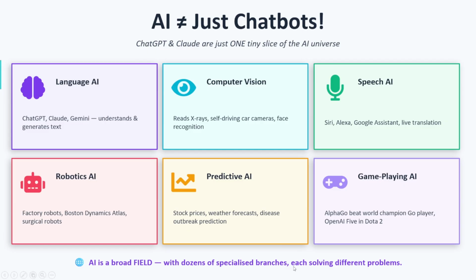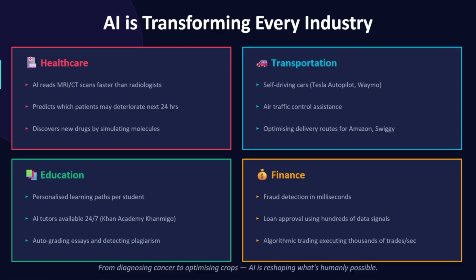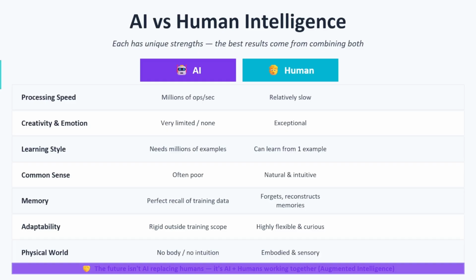So these are the classical machine learning problems that we solve for predictive AI. Then game playing AI, okay? Gameplay like AlphaGo beating the world champion Go player, and OpenAI Five in Dota 2. So AlphaGo was one AI which beat the world champion in Go. So this is all about AI and how AI is transforming every industry. It's working in healthcare, education, transportation, finance, and all other domains, so that it can transform every industry.